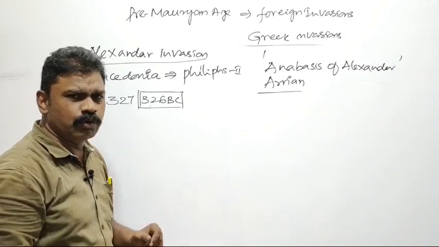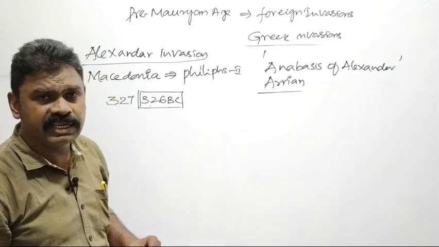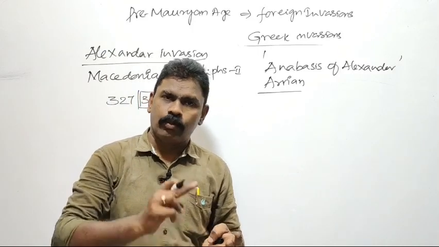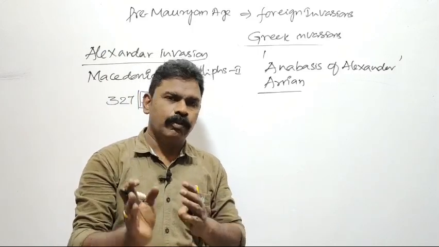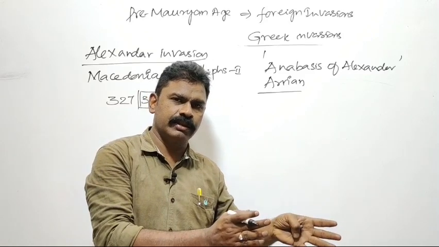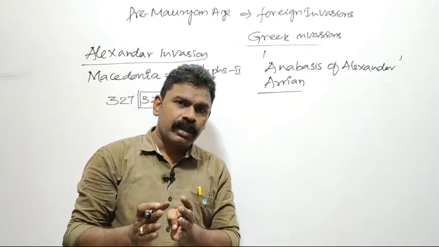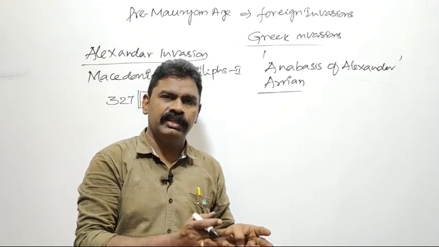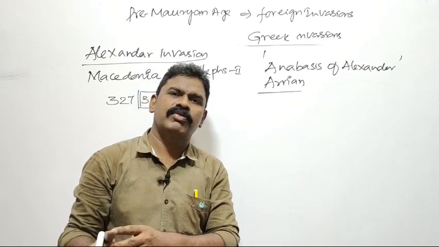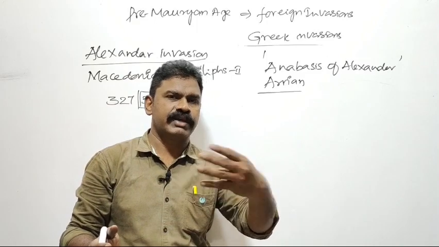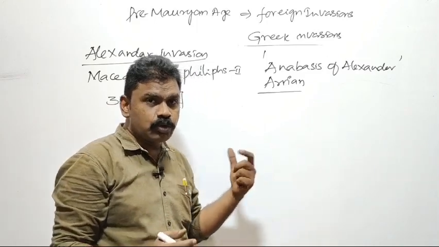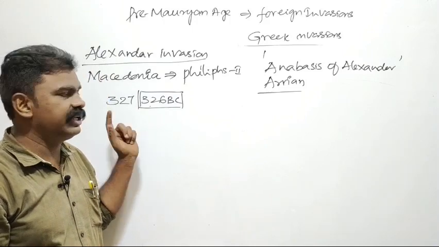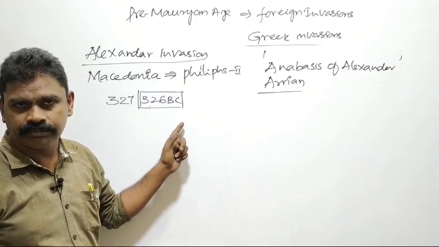There are very few years in ancient Indian history to remember, like Buddha's birth and Buddha's death. Buddha was born in 563 BC and died in 483 BC. And also Vardhamana Mahavira: his birth 540, his death 468 at the age of 72 years. After those two, the next important date is the invasion of Alexander on India, 326 BC.